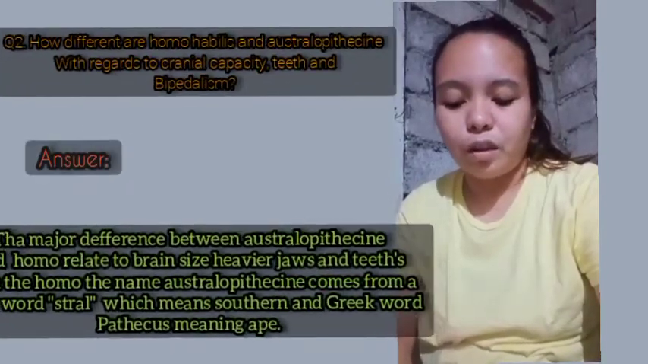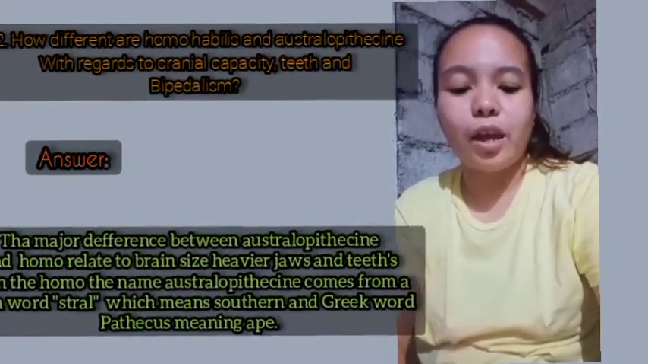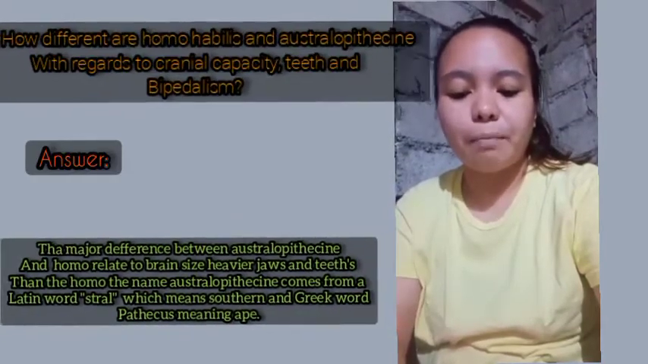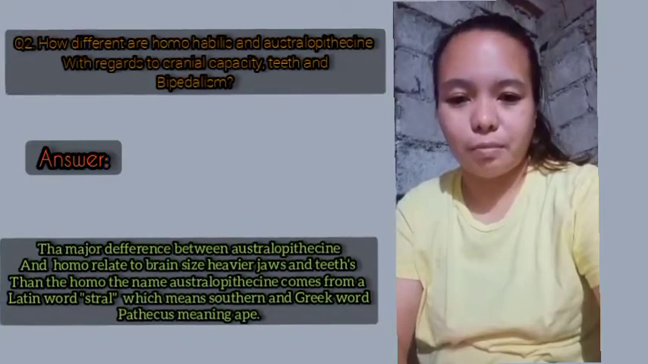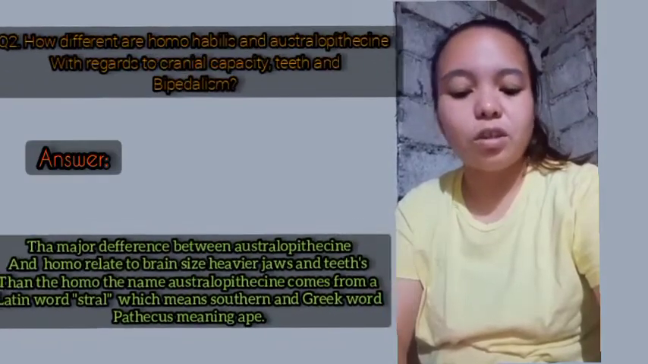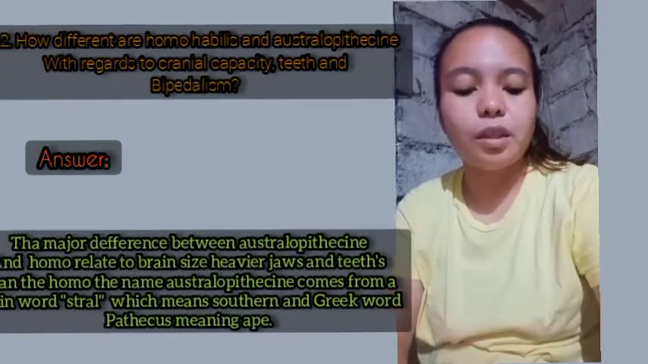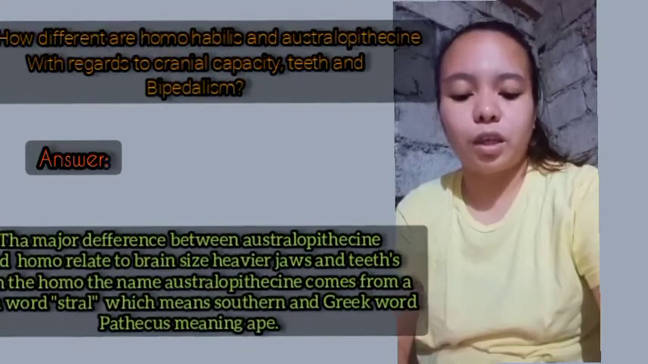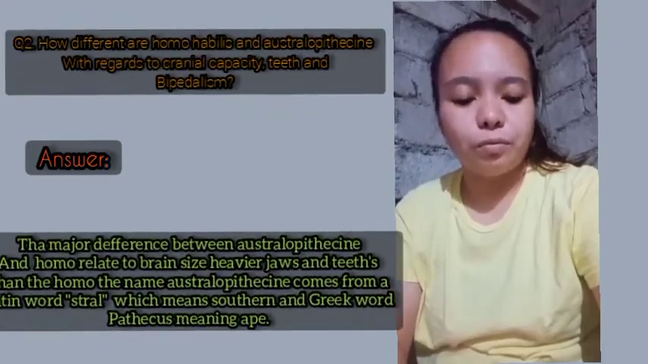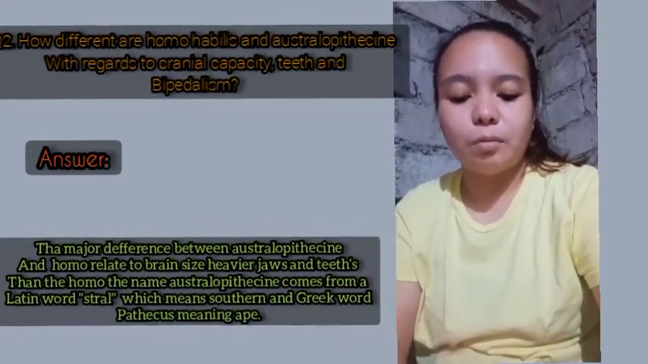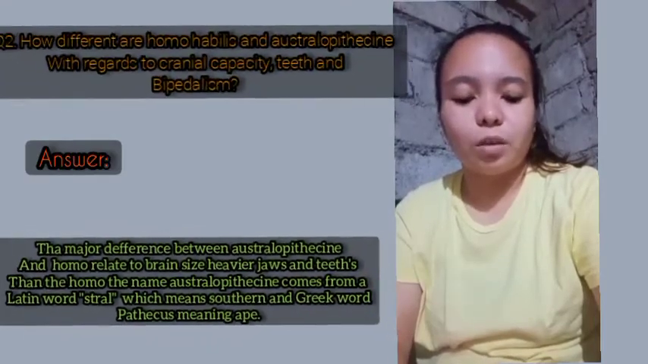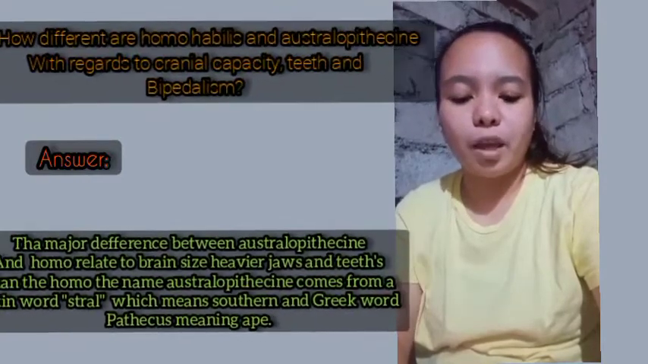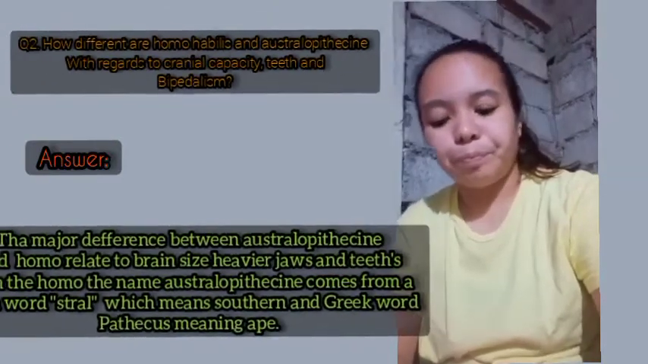Question number 2. How different are Homo and Australopithecines with regards to cranial capacity, teeth, and bipedalism? My answer is, the major difference between Australopithecines and Homo relates to brain size, heavier jaws, and teeth than the Homo. The name Australopithecine comes from a Latin word austral, which means southern, and Greek word pithekos, meaning ape.